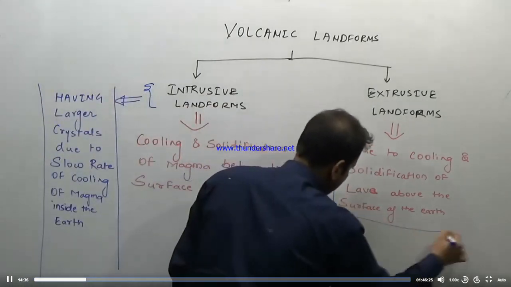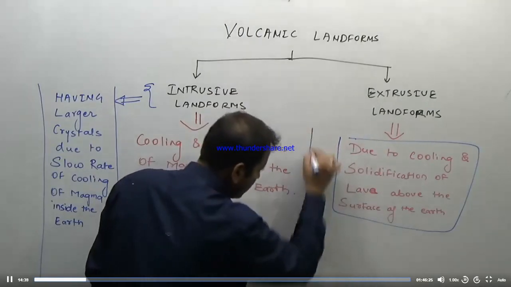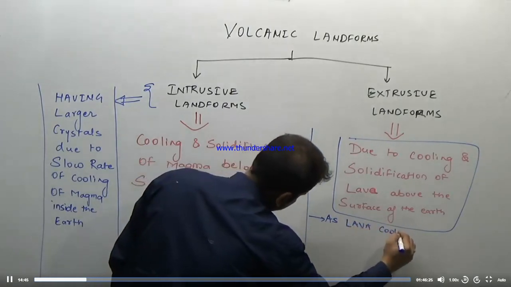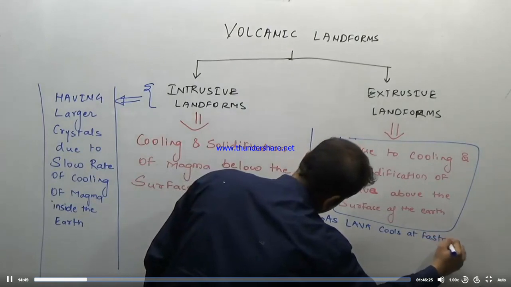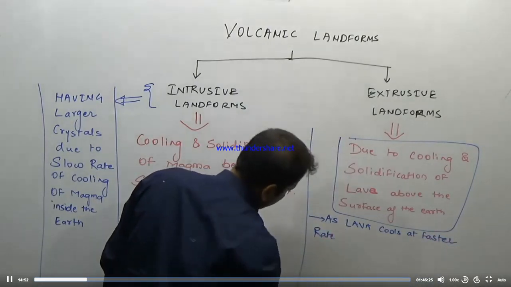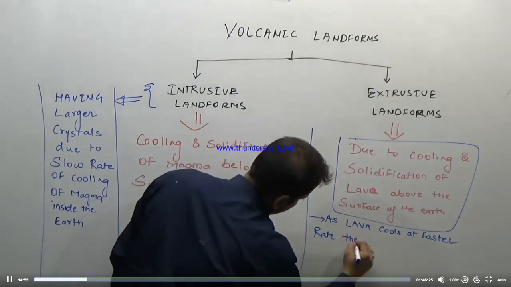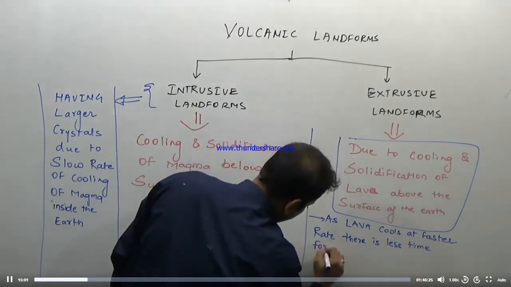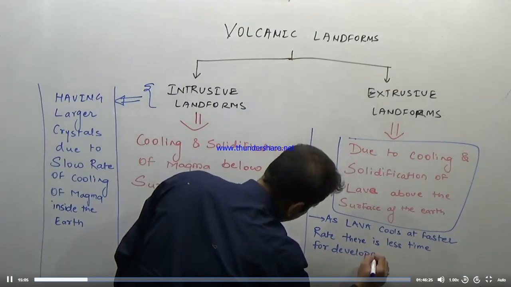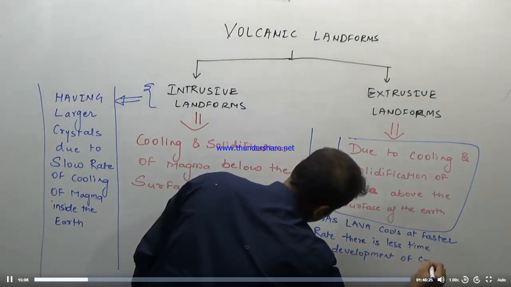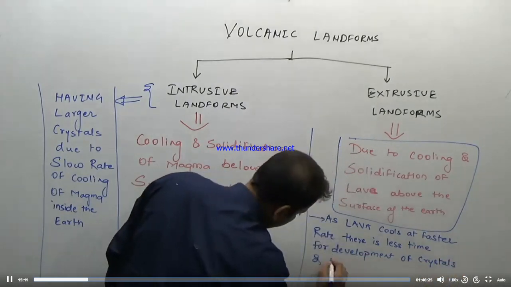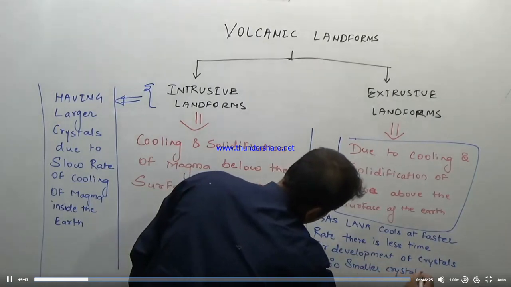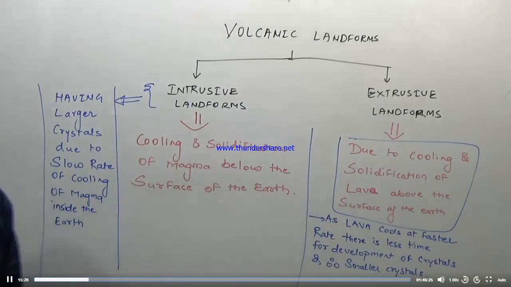Here, as the lava cools at a faster rate, there is less time for the development of crystals, and therefore smaller crystals are formed.